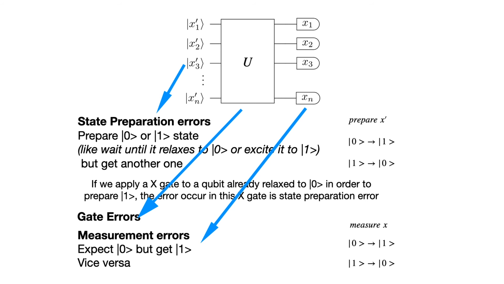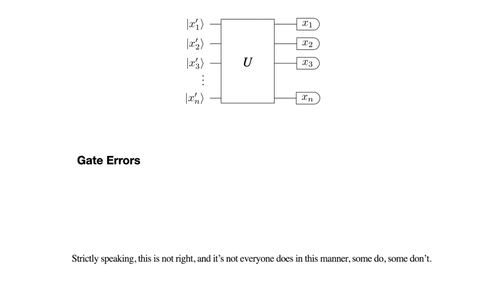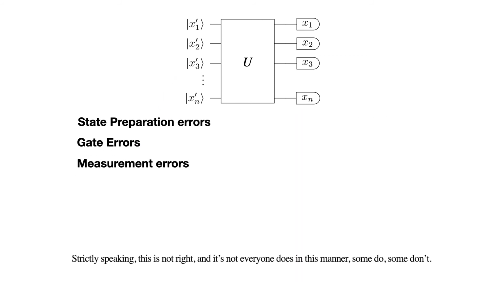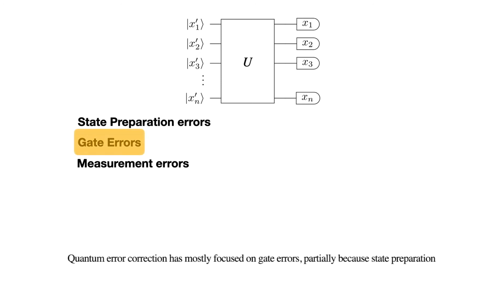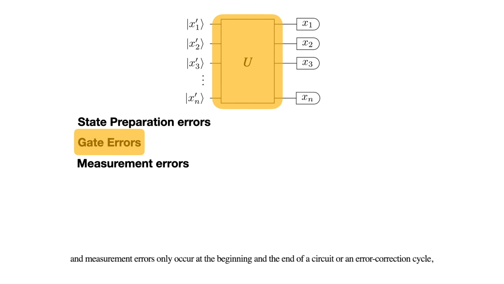Strictly speaking, this is not right, and not everyone does it in this manner. Some do, some don't. Quantum error correction has mostly focused on gate errors, partially because the state preparation and measurement errors only occur at the beginning and the end of the circuit or an error correction cycle.